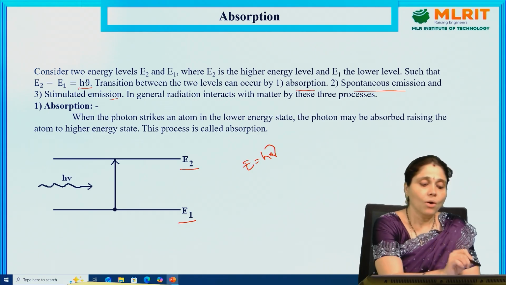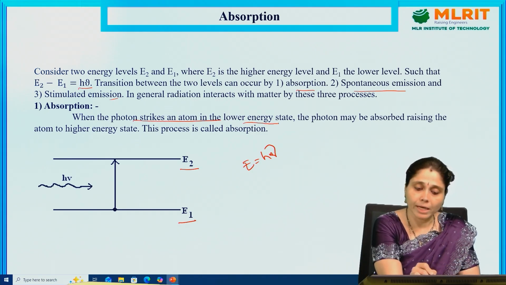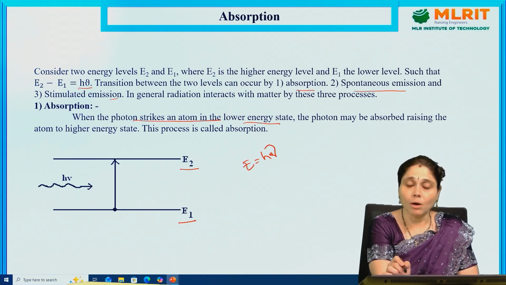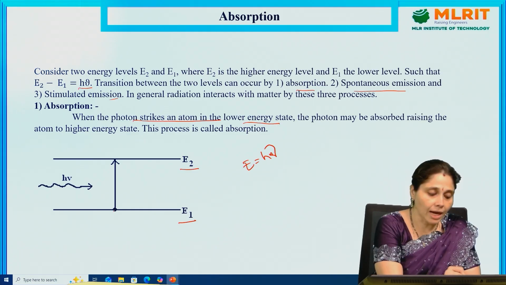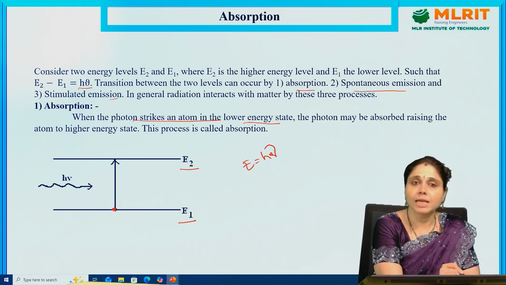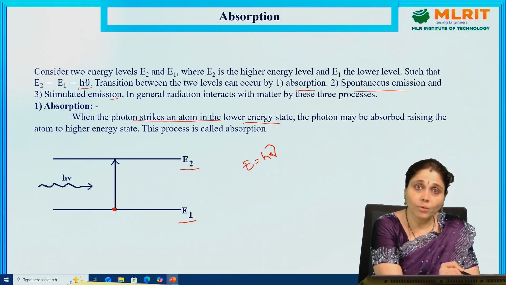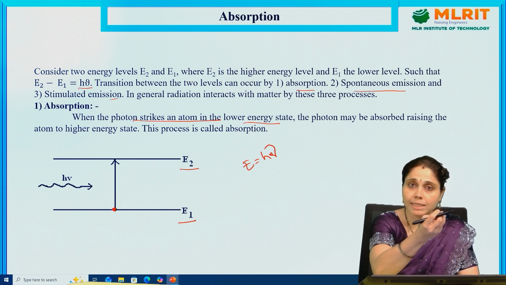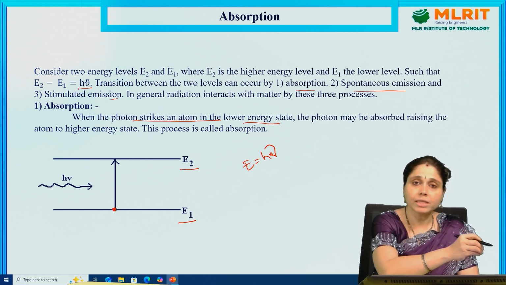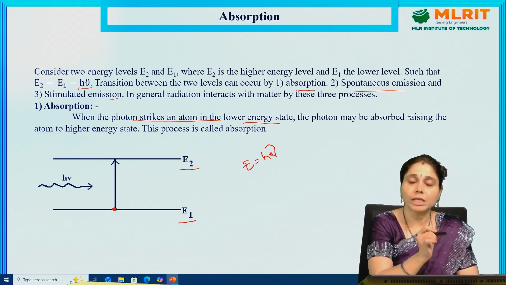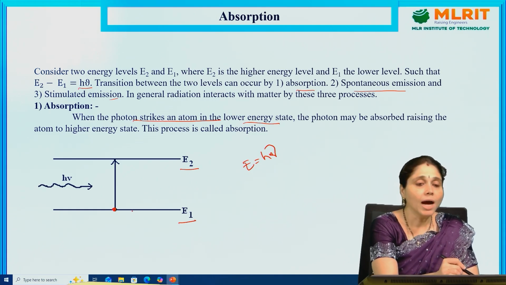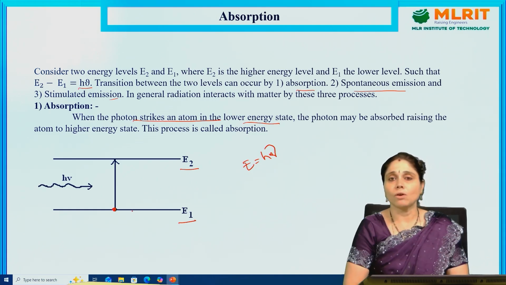So, when the photon strikes an atom in the lower energy state, the photon may be absorbed, raising the atom to the higher energy state. This process is called absorption. The atom normally stays in the lower energy level. Whenever we need to take the atom to the higher energy state, we need to provide some amount of energy. That energy is in the form of light: a photon of energy h nu hits the atom which is in the ground state, and the atom gets excited to the higher energy state. This is what is called absorption.